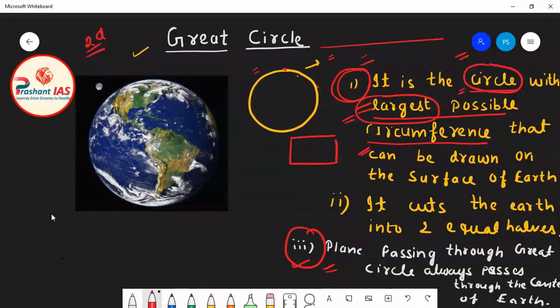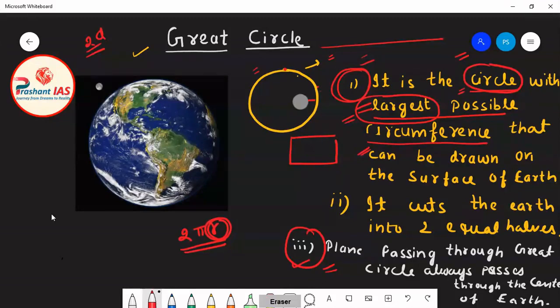The circumference can be measured by the formula 2 pi r, where r stands for the radius. Let's suppose this is the radius of the circle. Radius means half the diameter, and diameter means the largest possible line which can be drawn on a circle, passing through the center of the circle.